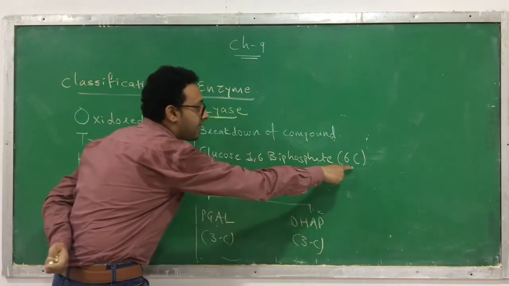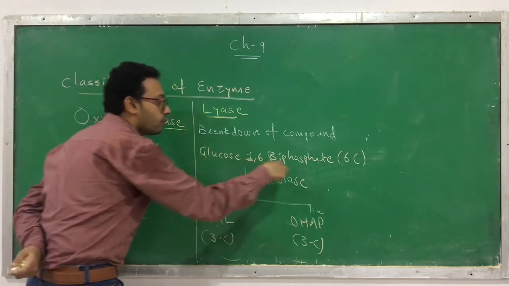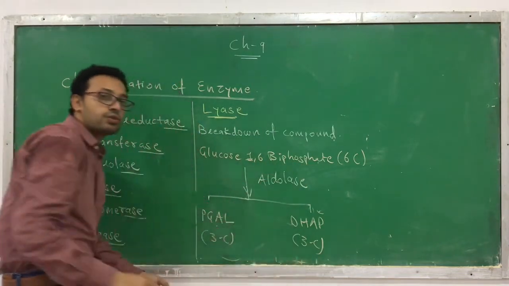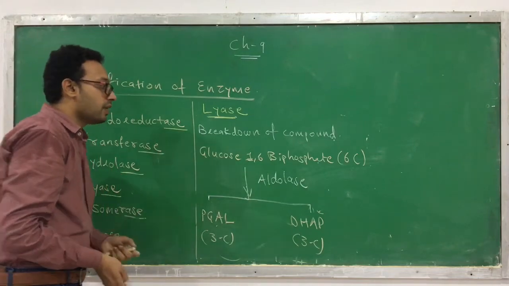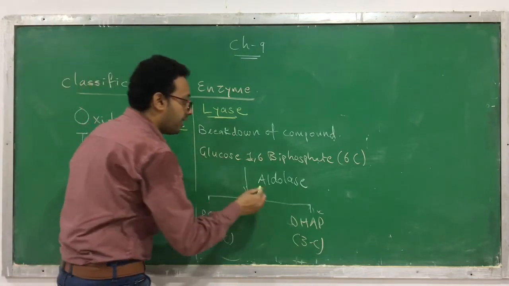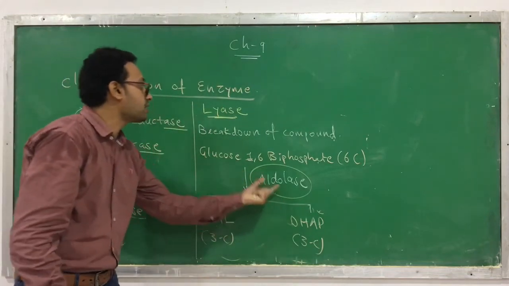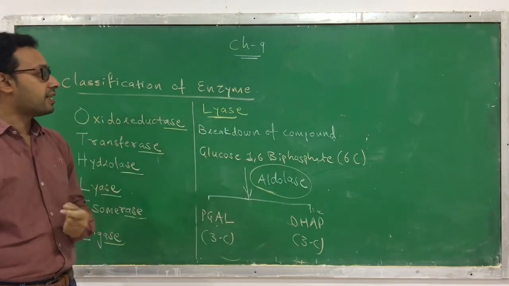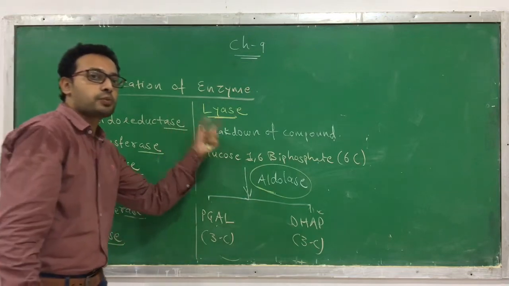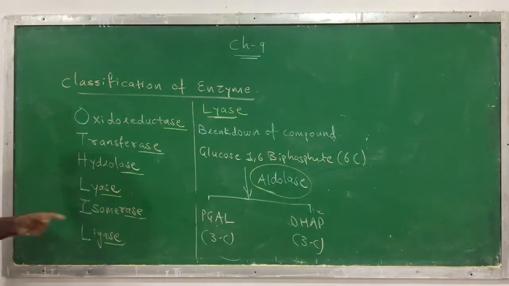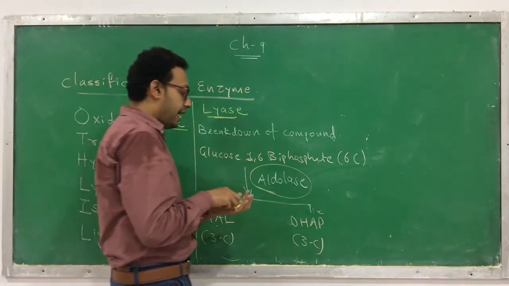So here the 6 carbon compound, glucose 1,6-biphosphate, breaks into 2 compounds, each containing 3 carbons, with the help of an enzyme called aldolase. Okay, clear? So aldolase comes under the category called lyase because it is responsible for a breakdown without water. Okay, so this is a lyase, the 4th category. Next, the 5th category is called isomerase.